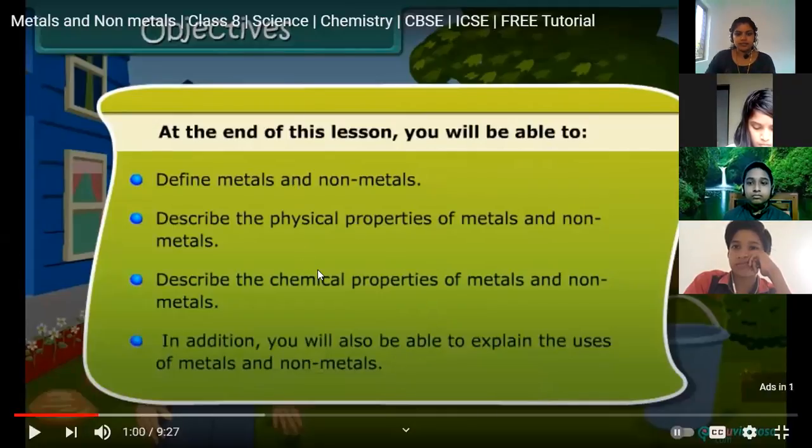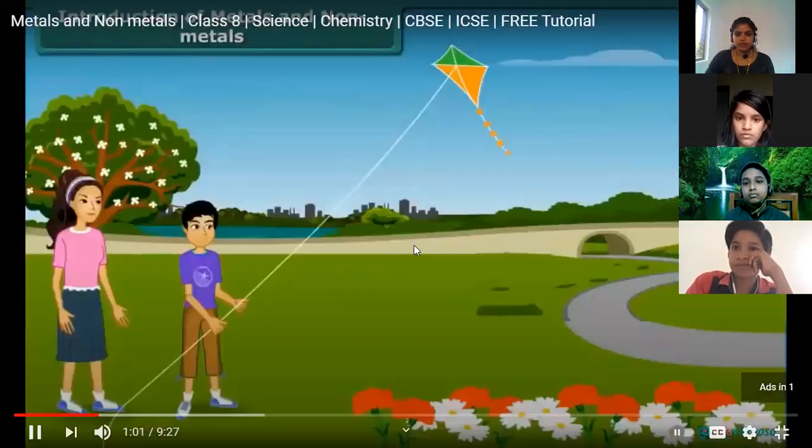Okay, these are the things that we discussed in this chapter. We already discussed defining a metal and non-metal, the physical properties of metals and non-metals, and also the chemical properties, that is the reaction with oxygen. The remaining chemical properties we will discuss today.